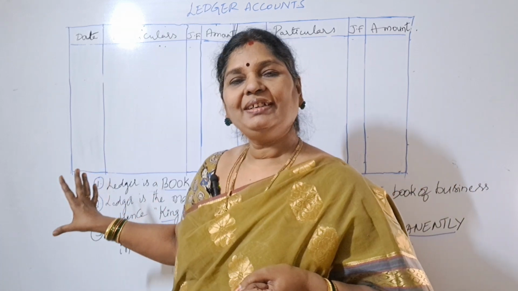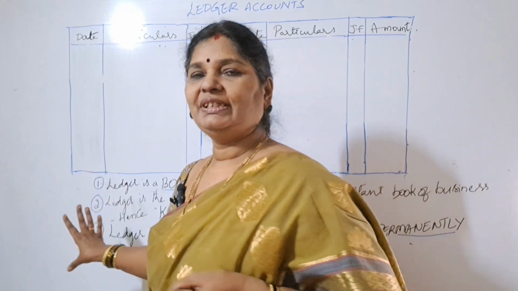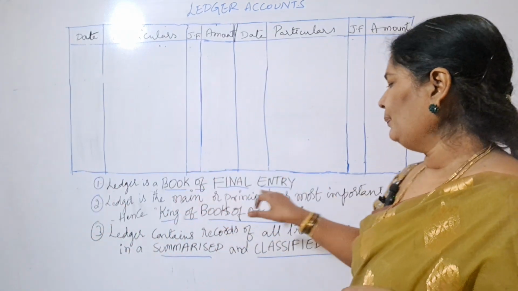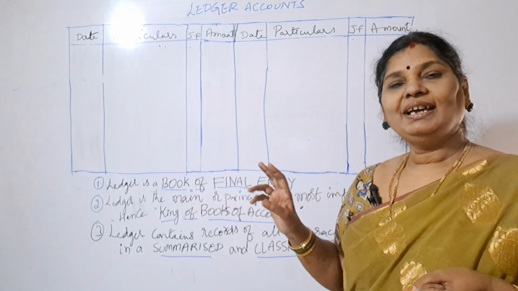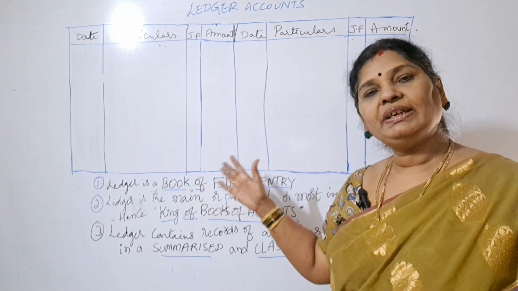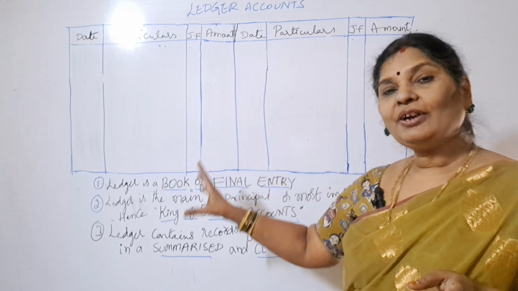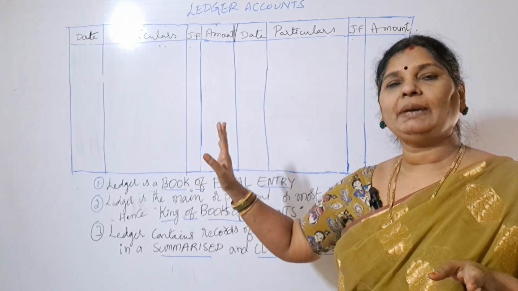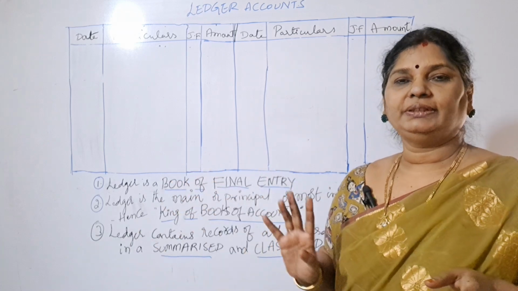Now we learn what a ledger is. A ledger is a book of final entry, because after preparation of general entries, we take all the general entries into different accounts. If we see that account, we can understand, acha, this is what happened in this particular account.